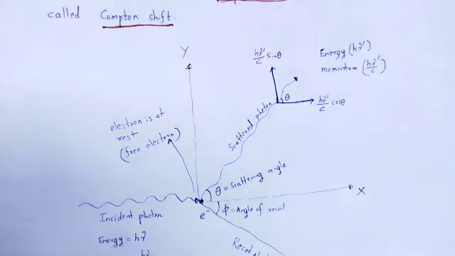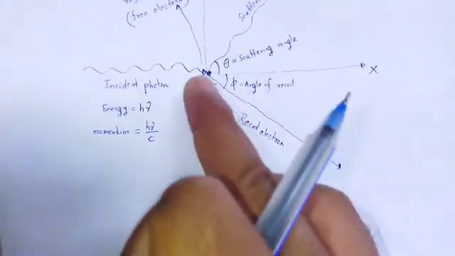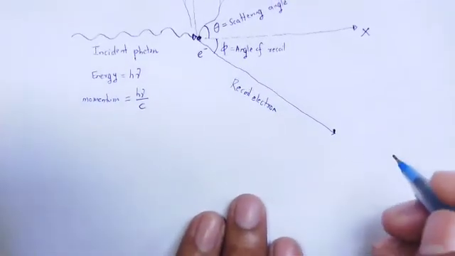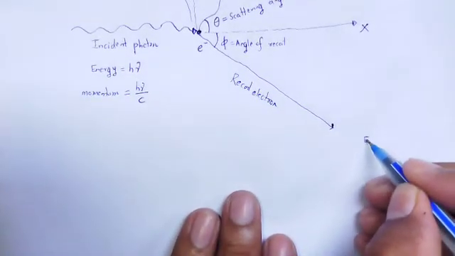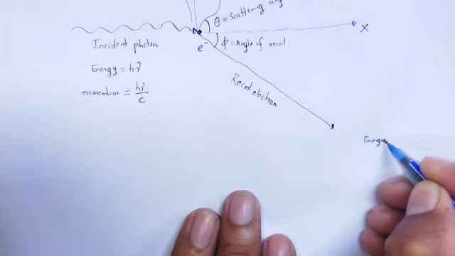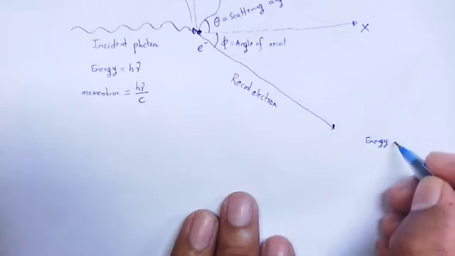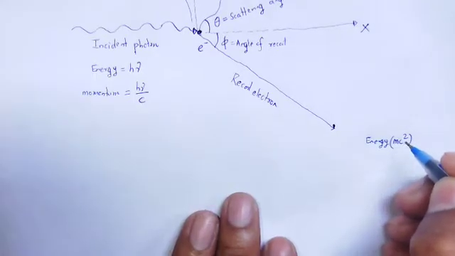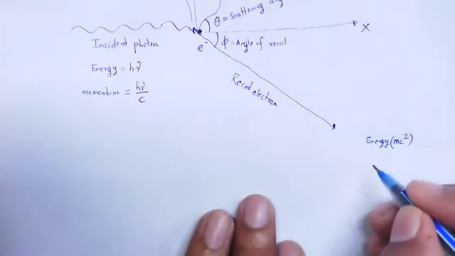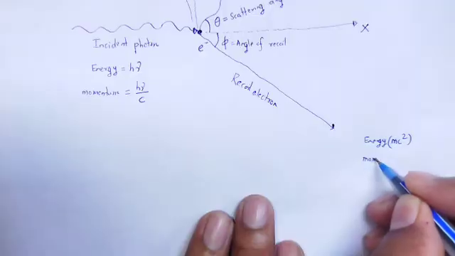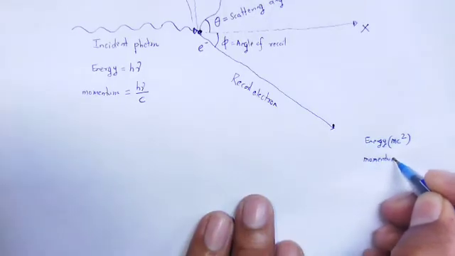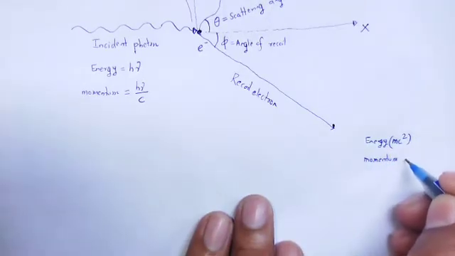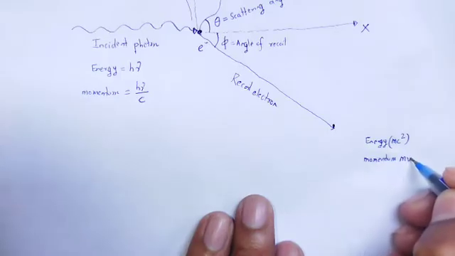Then for the recoil electron, the energy is mc square, where m is the mass of the electron. Similarly, the momentum of the electron is mass into velocity.